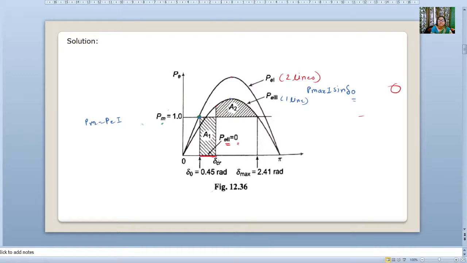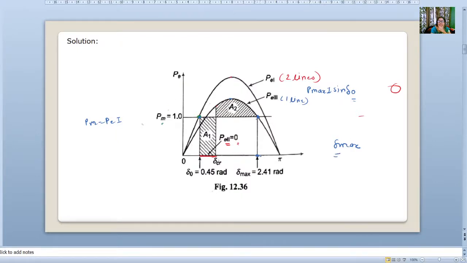Now for this area A2, our limiting condition is delta max, where it is touching this curve. So this is our delta max. The limiting condition is delta max. Delta 0 we have found out. Now delta max we can find out.